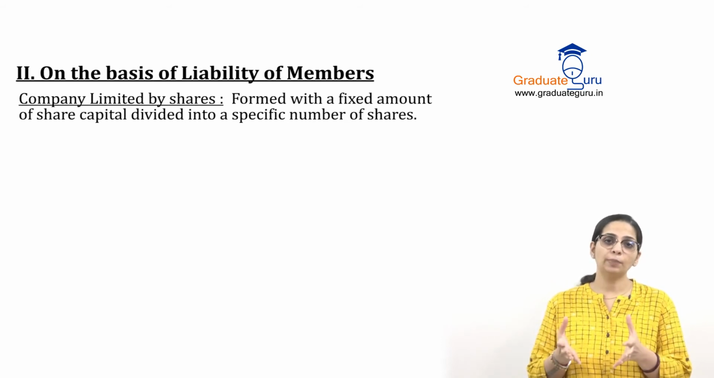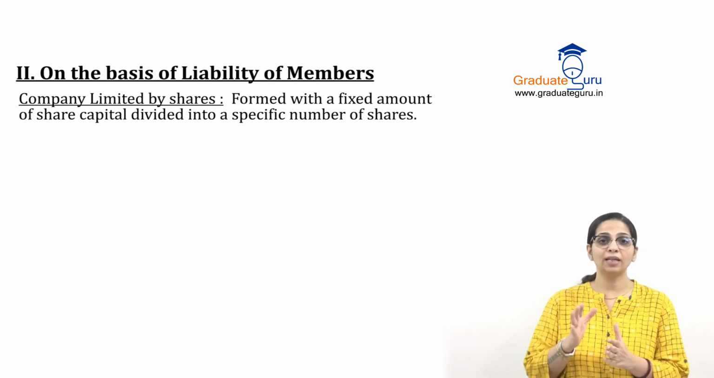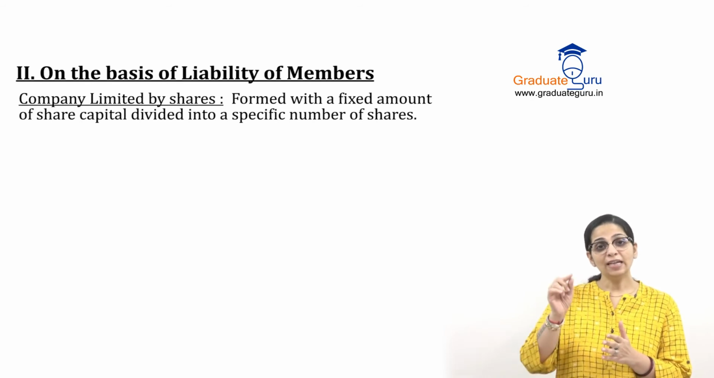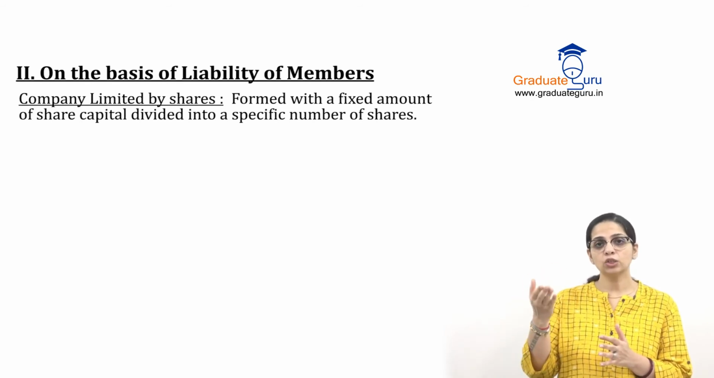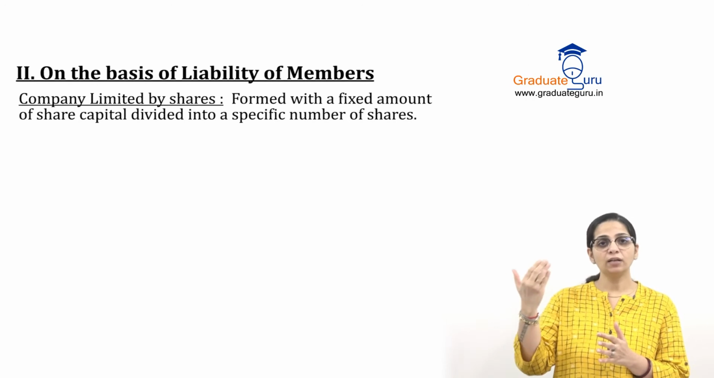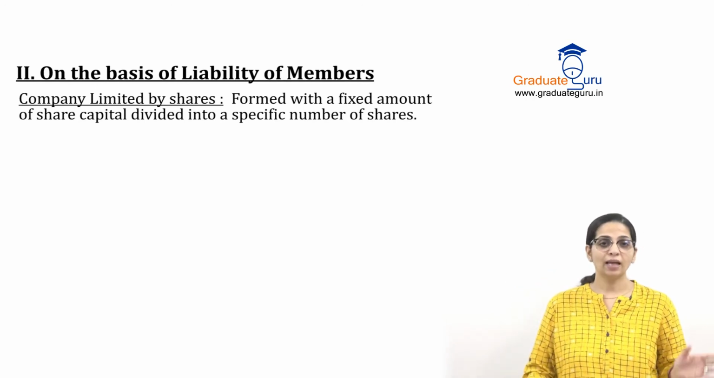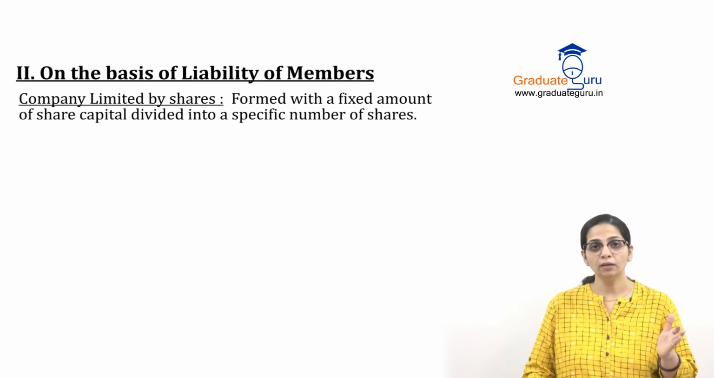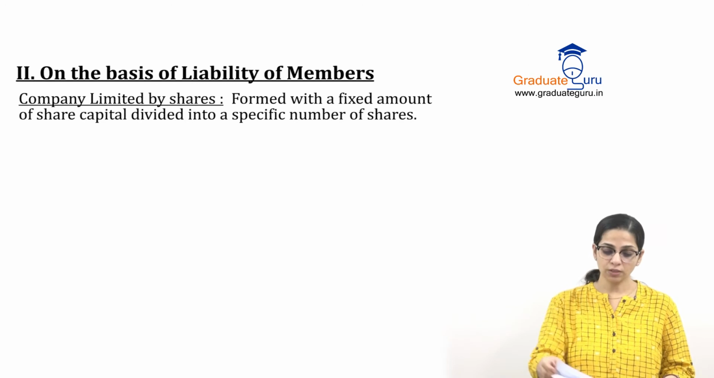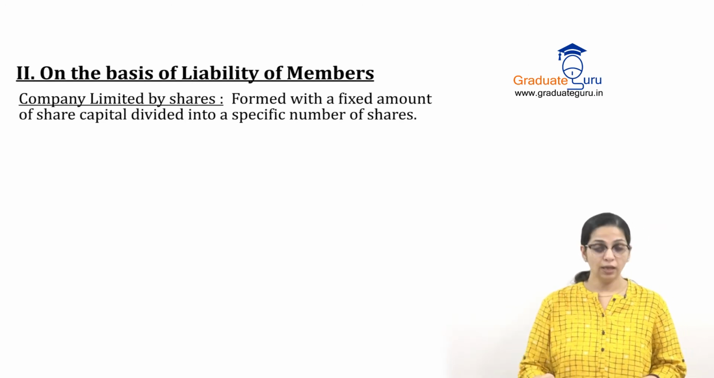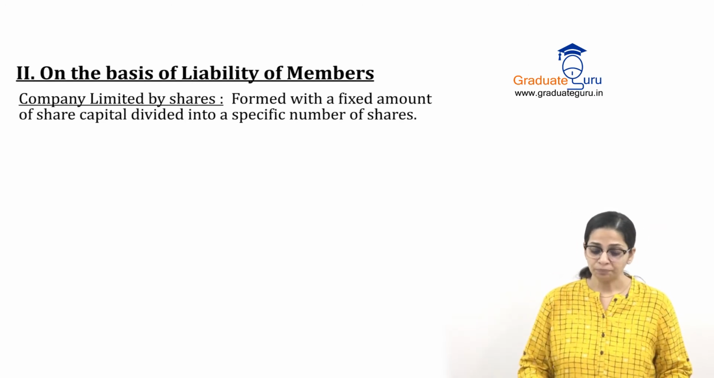So suppose there is a company whose total capital is 10 lakhs and each share of that company is of 10 rupees. So 10 lakh divided by 10 means that company has 1 lakh shares, and those 1 lakh shares can be held by anybody who has purchased those shares. So that is the first type of company under the liability classification.